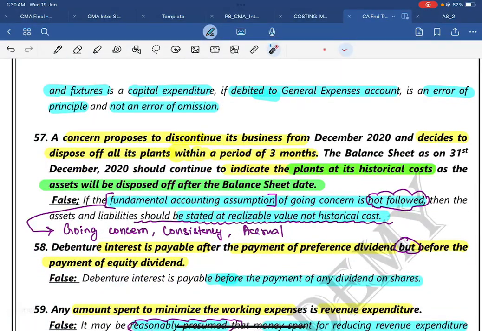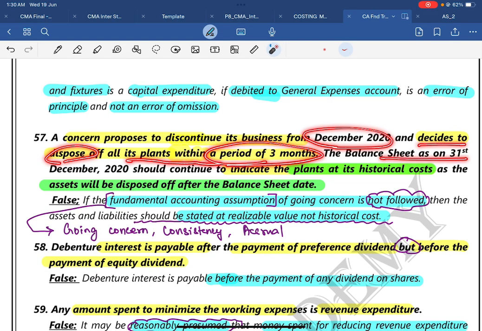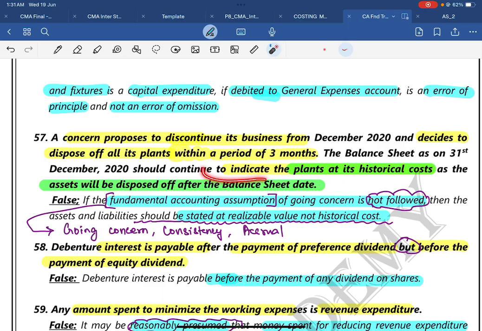Question number 57. Interesting question. A concern proposes to discontinue its business from December 2020 and decides to dispose of all of its plant within a period of 3 months. The balance sheet as on December 31st, 2020 shall continue to indicate the plant at historical cost as the assets will be disposed of after the balance sheet date. Very simple. They are in the mindset to discontinue the business, so going concern is not going to hold in the foreseeable future. All the assets and liabilities should be valued at realizable value, not at historical cost.